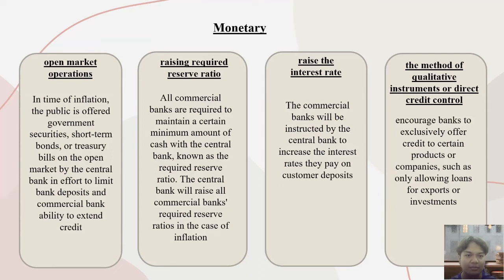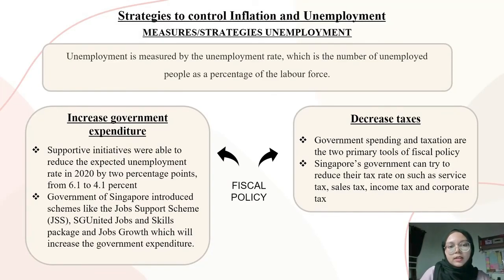The last one is the method of qualitative instrument or direct credit control. It's about encouraging banks to exclusively offer credit to certain products or companies, such as only allowing loans for export or investment. So for the measures or strategies on unemployment, this is a definition of measures by the unemployment rate, which is the number of unemployed people as a percentage of the labor force.